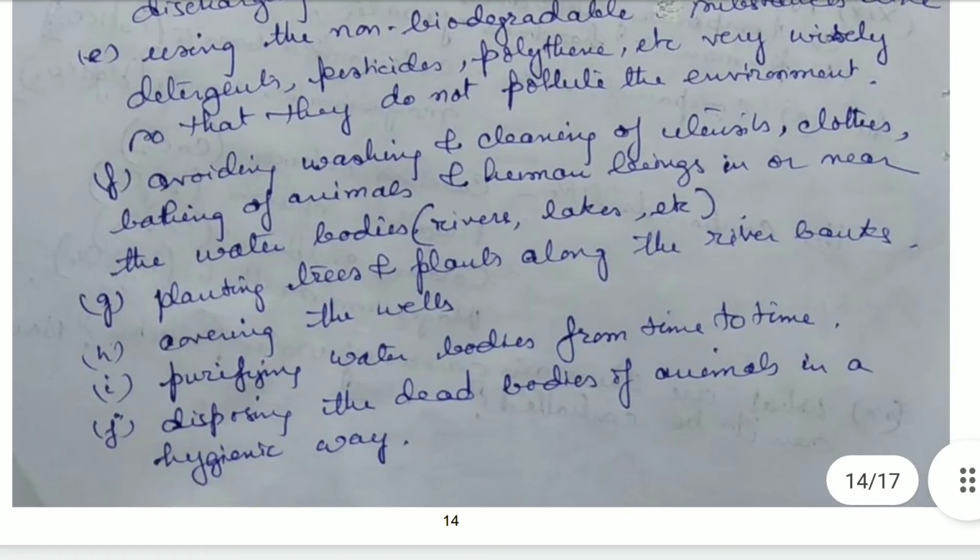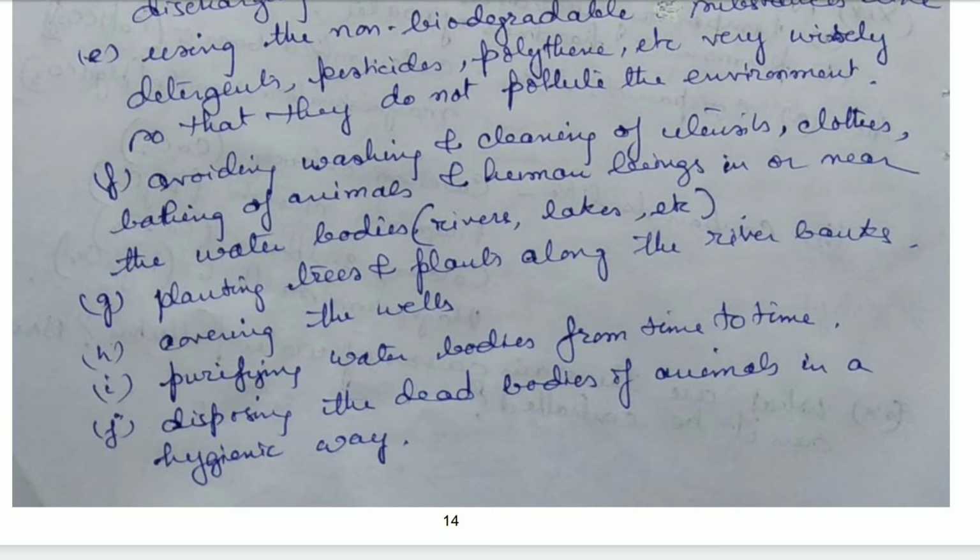Then people should avoid washing and cleaning utensils, clothes, even animals, or bathing them, and human beings also should not bathe in the rivers, lakes, etc., or near the water bodies, so that they do not pollute the water.